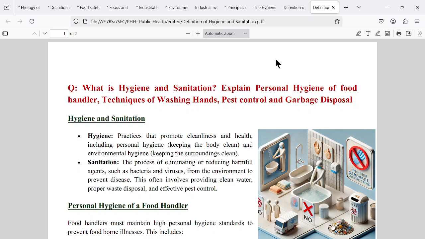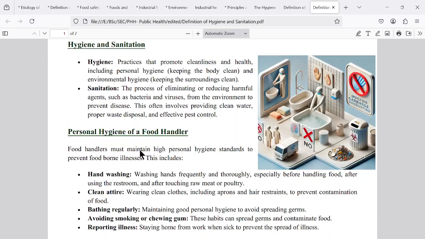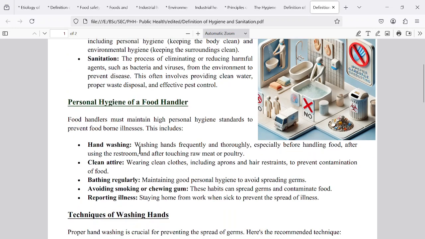That is sanitation. Then explain personal hygiene of food handler, techniques for washing hands, pest control, and garbage disposal. Here, personal hygiene is a hygienic method, washing hands is a hygienic method, and pest control and garbage disposal are sanitation methods. Hygiene is personal; sanitation is the responsibility of the person to keep the surroundings clean.